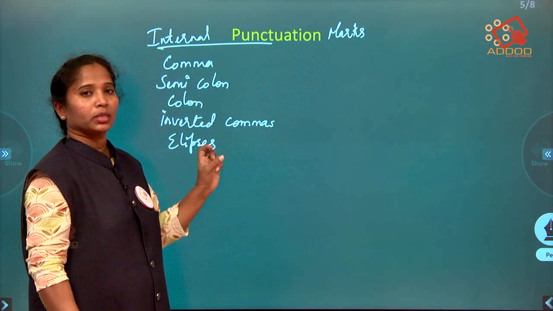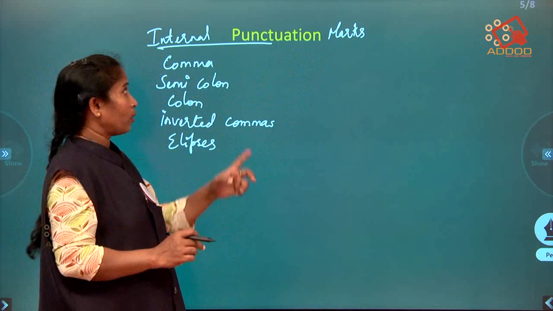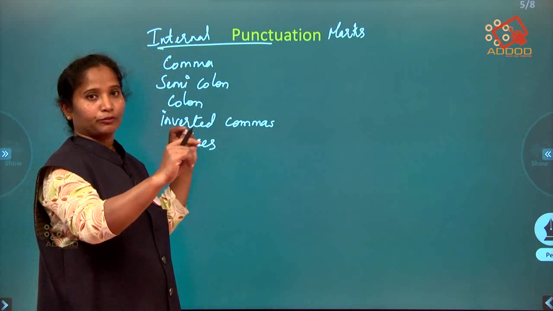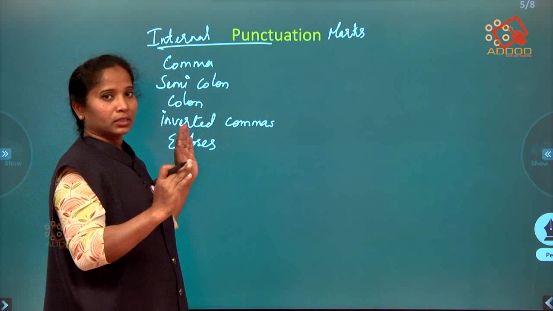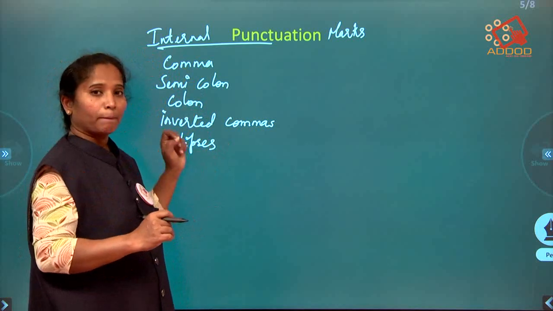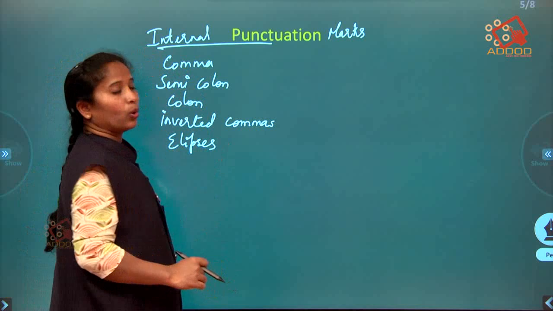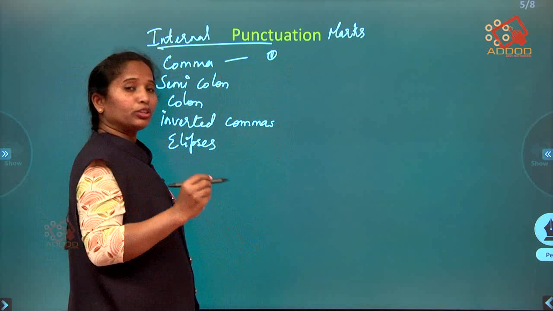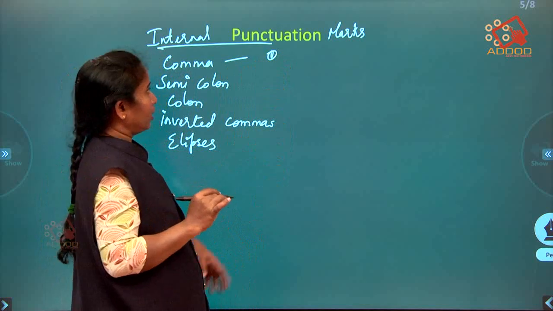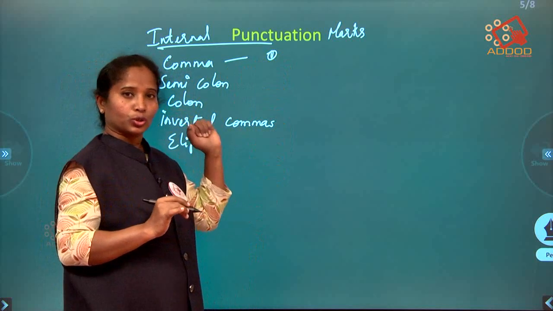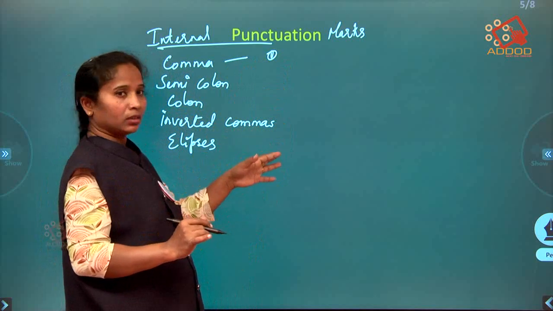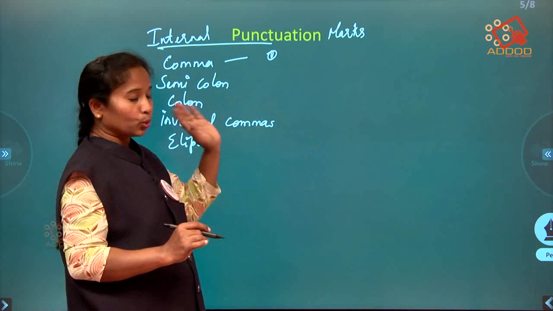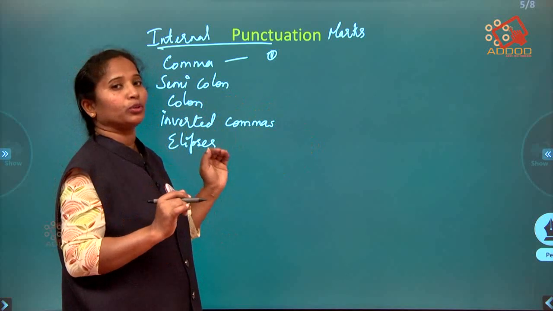Word punctuation means punctuation within a word. Now what is internal punctuation? These are the punctuations within a sentence. From the starting till the ending of that sentence, you find all such types of punctuation marks. Now let's understand where we use commas. Commas are used to differentiate the items. If I say Radha has gone to the shop to purchase milk, bread, jam, sugar, etc. So how do you use that?